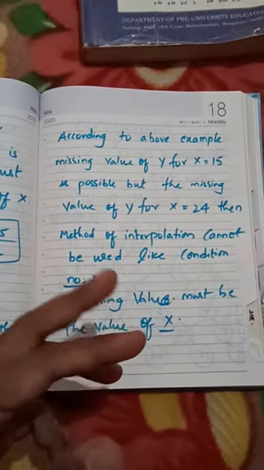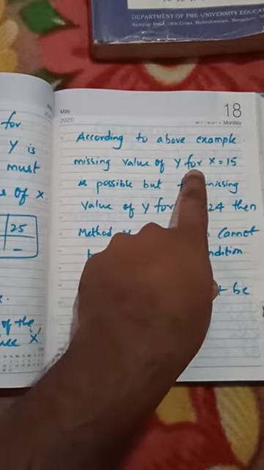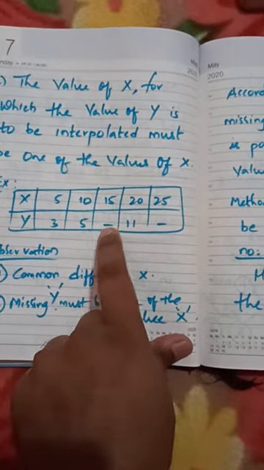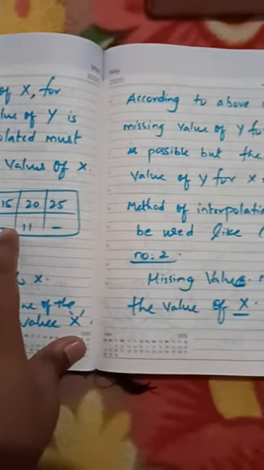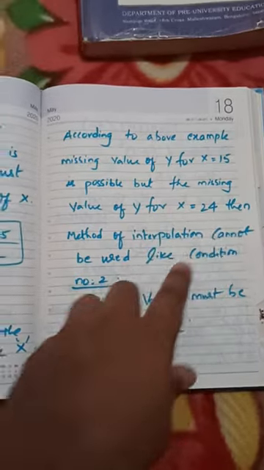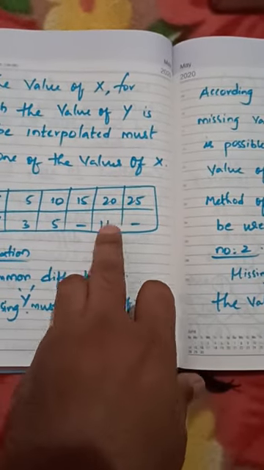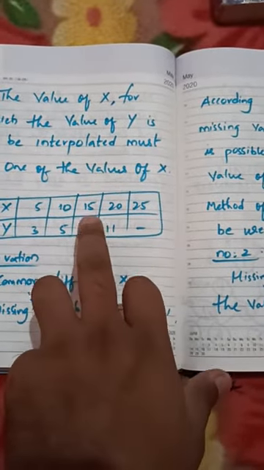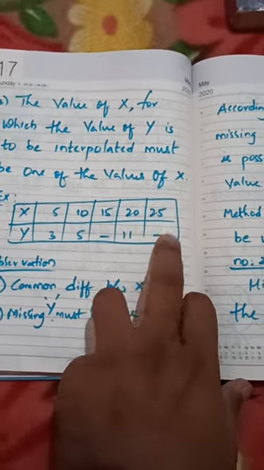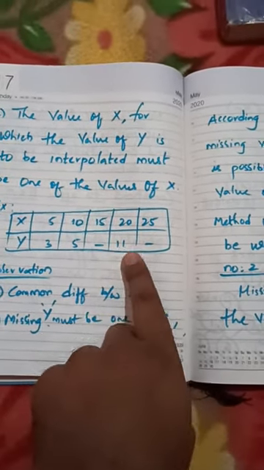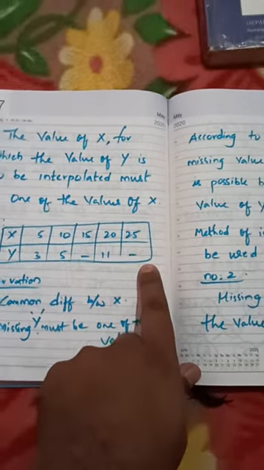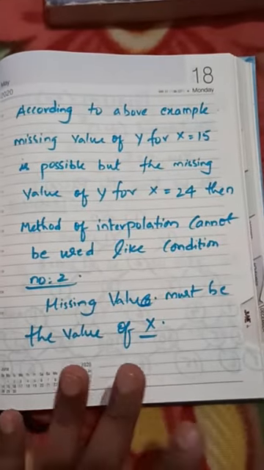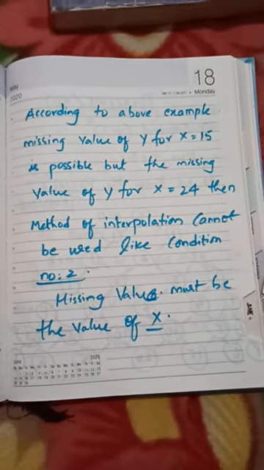According to the above example, missing value of y for x equals 15 is possible. But the missing value of y for x equals 24 is not, as 24 is not given, it is in between. The missing values for 15 it is there, for 25 it is there. So there must be no sudden jump. Exactly, the missing must be the value of a particular x. So this missing value for 15 only should be calculated and this missing value for 25 only should be calculated. It cannot be calculated either in between or for any other value. That is not at all possible. Interpolation cannot be used under this condition.